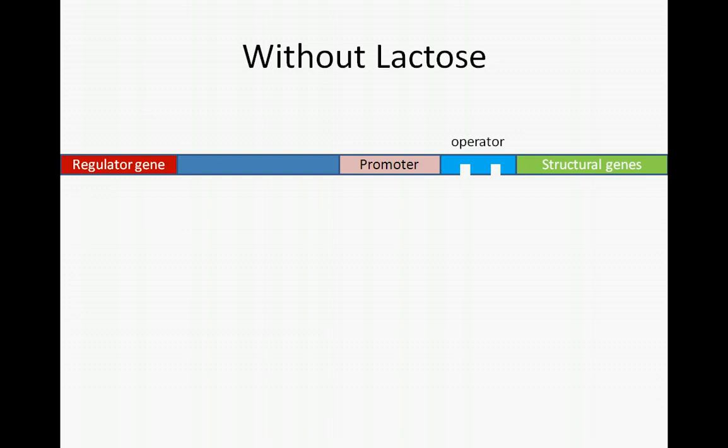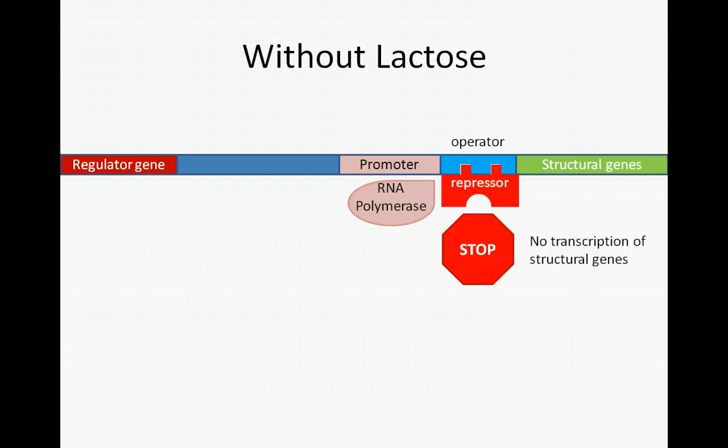Within the lac operon, a regulatory gene codes for a repressor molecule. In the absence of lactose, this repressor molecule binds to the DNA just upstream of the genes coding for beta-galactosidase, permease, and transacetylase. These genes are known as the structural genes. The site of repressor binding is known as the operator. As long as the repressor is bound to the operator, RNA polymerase cannot proceed through the structural genes, and therefore transcription of beta-galactosidase, permease, and transacetylase is stopped.